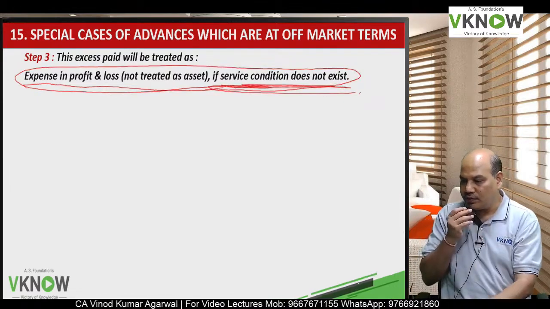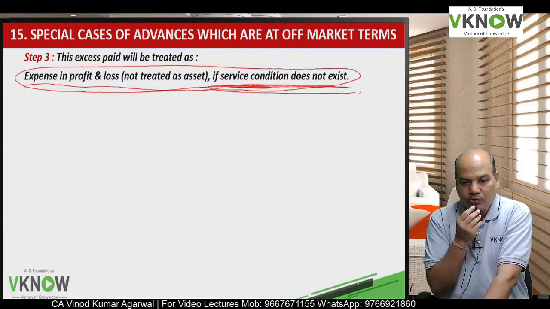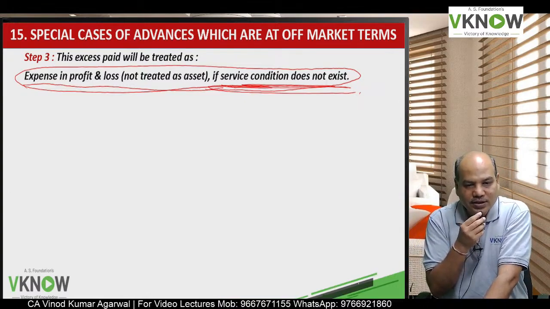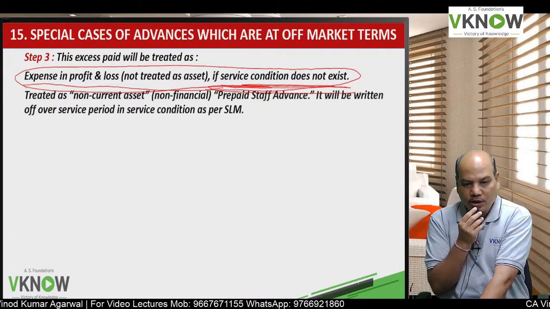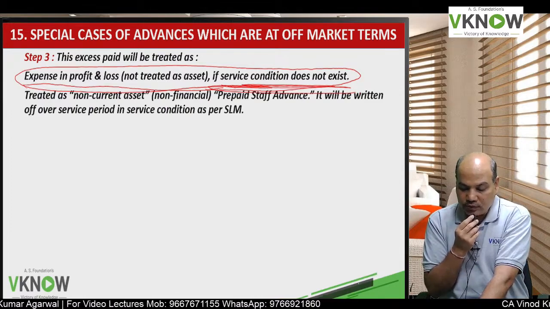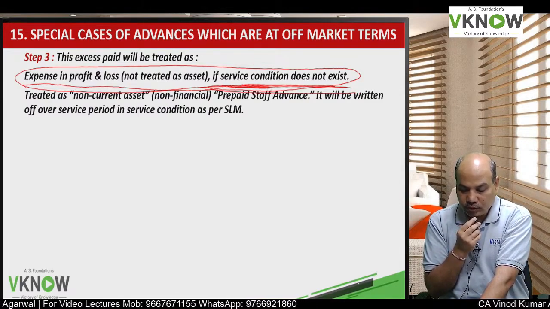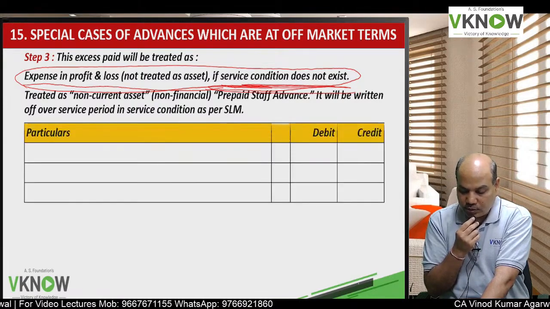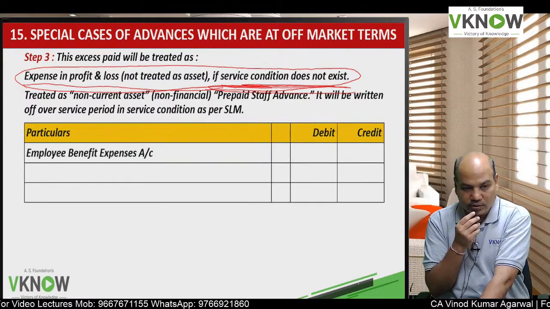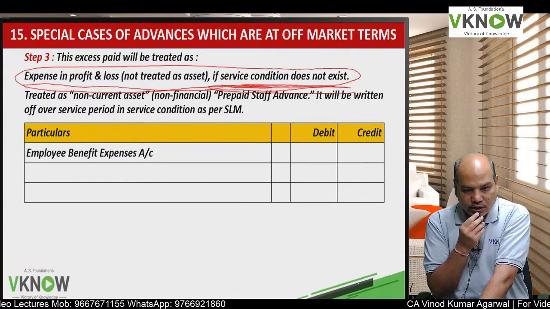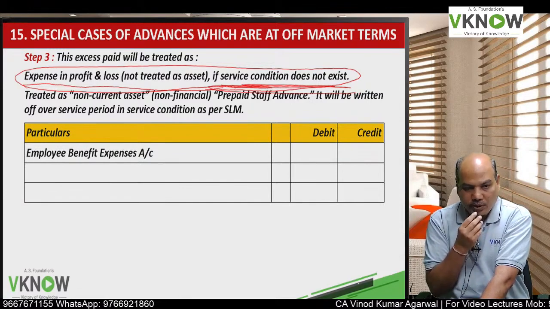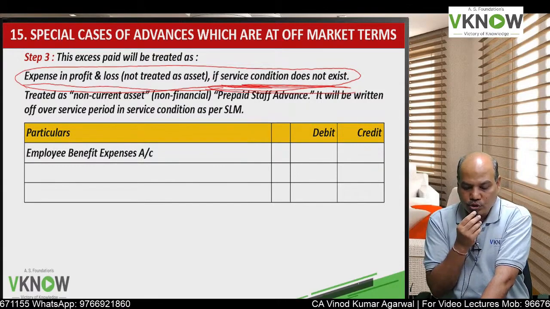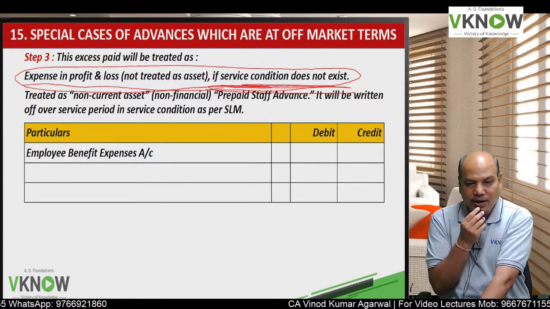If there is no service condition, the employee is not required to complete any service, then you transfer it to P&L account. But if there is a service condition, then it will be treated as a prepaid staff advance. If there is any service condition like he has to complete 3 year or 6 year, it will be treated as a prepaid staff advance and it will be written off, amortized over the service condition in SLM method.